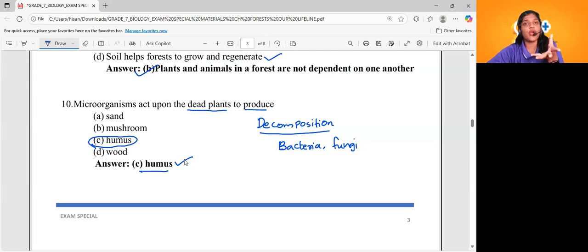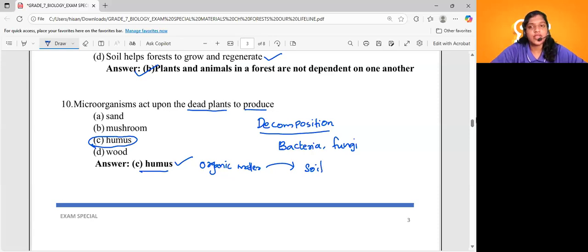As a result of decomposition, humus is produced. The decomposed product is called humus, which is very rich in organic matter, and it comes back to the soil, which will help further plants to grow more, right? So the answer will be option C, humus. Microorganisms act upon dead plants to produce humus. That particular process is called decomposition. What are the two examples of decomposers? That might be bacteria and fungus. Clear, dear? Shall we continue?